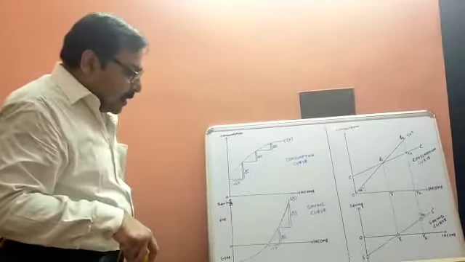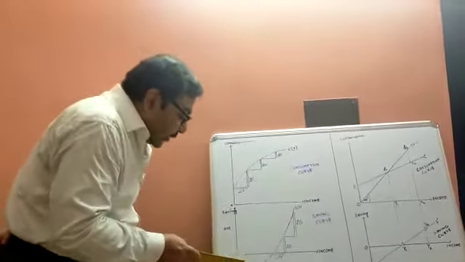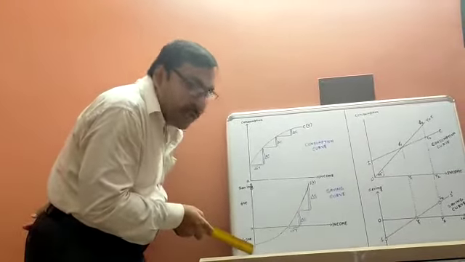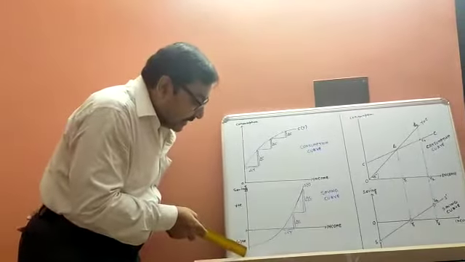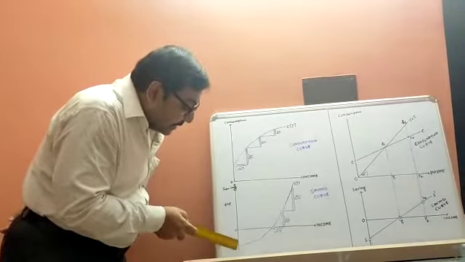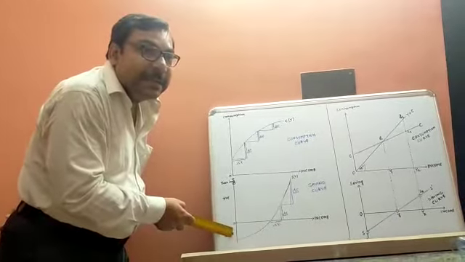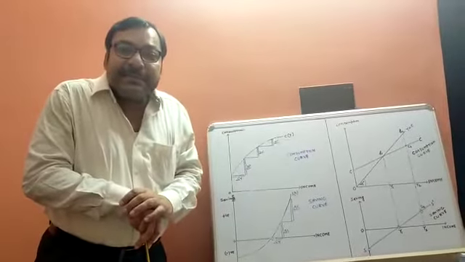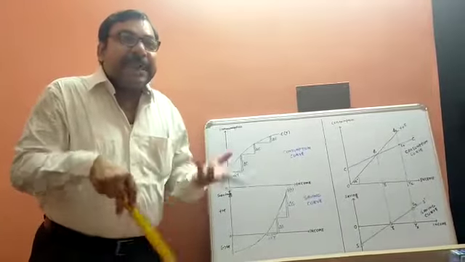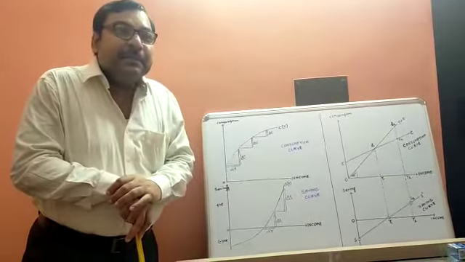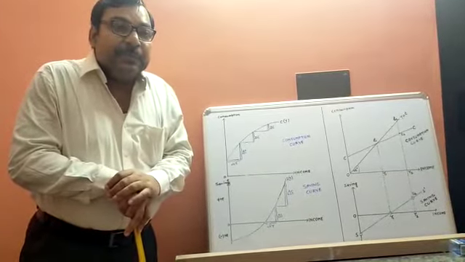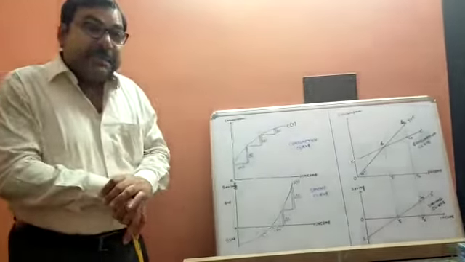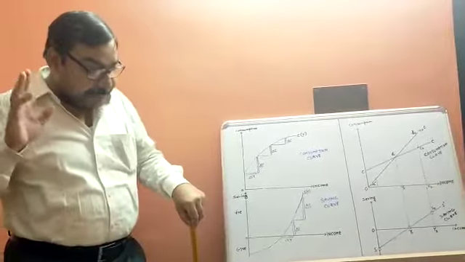Number two, a very interesting thing to note. This is origin 0, but the curve starts below the origin, from the negative part of the axis. That means savings becomes negative at the initial stage of income. I think you are now confused to some extent. Because negative savings, what is negative savings? Questions may arise among you. Yes, savings may be negative. Take an example.